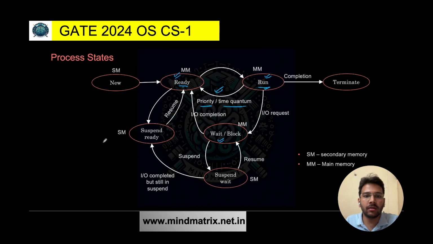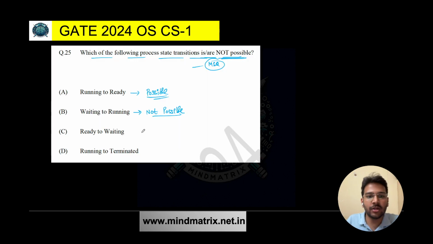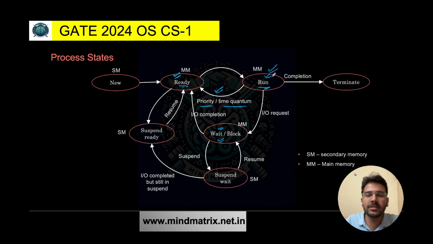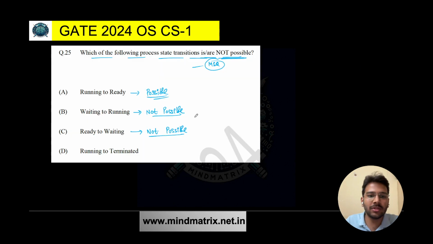What about option C, ready to waiting? Is it possible? Ready to waiting is also not possible. From waiting you can move the process to the ready state, but from ready you cannot directly move to the waiting state. So this is also not possible. What about running to terminated? Obviously it is possible. From the running state, once the process completes its execution, definitely it is going to move to the terminated state, right? So this is possible.